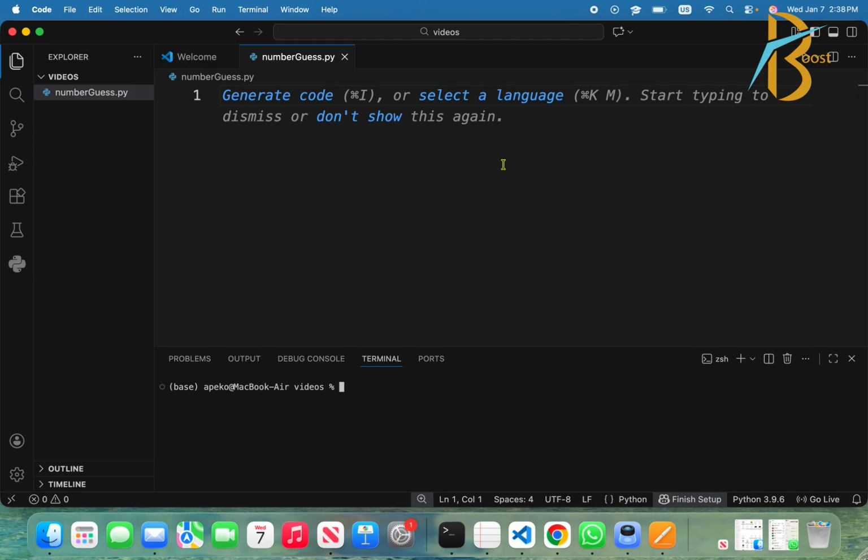Today we start the very first project, and we will continue to intermediate, and after that we go to advanced level. In beginner level we're going to have about 5 projects.